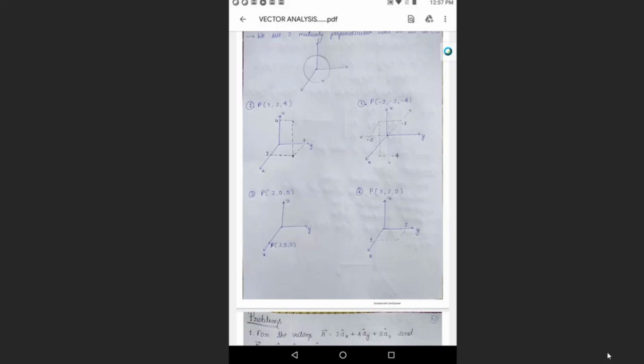Same thing if it is negative. Instead of marking it on the positive axis, you mark on all the negative, minus 2, minus 3, minus 4. Draw parallel lines and the intersection of x and y. From there, parallel to z and a perpendicular line, that will give you the point, which is minus 2, minus 3, and minus 4. Like this, we can represent the point P in x, y, and z axis. It can have either x, y, z, all the three, or it can have only x, or it can have x and y, which is shown in the figure like this.